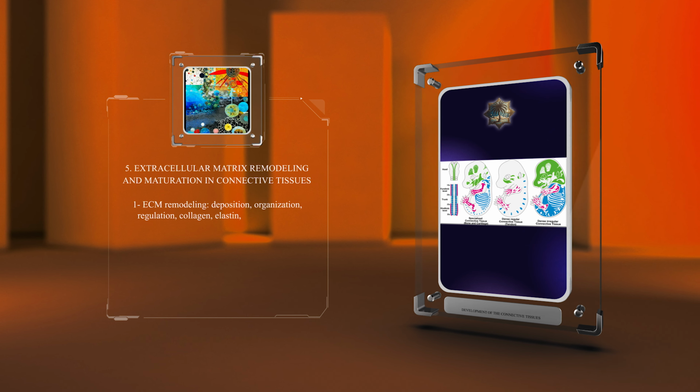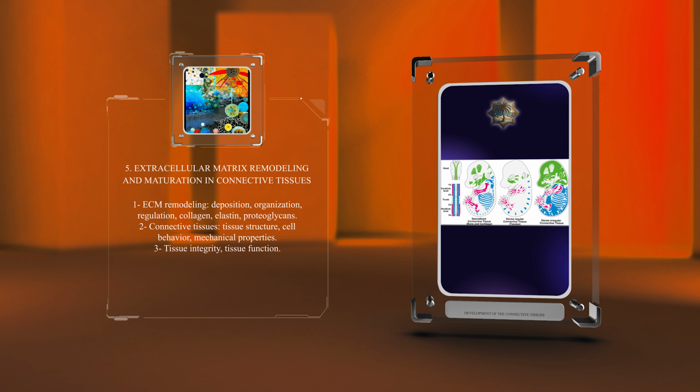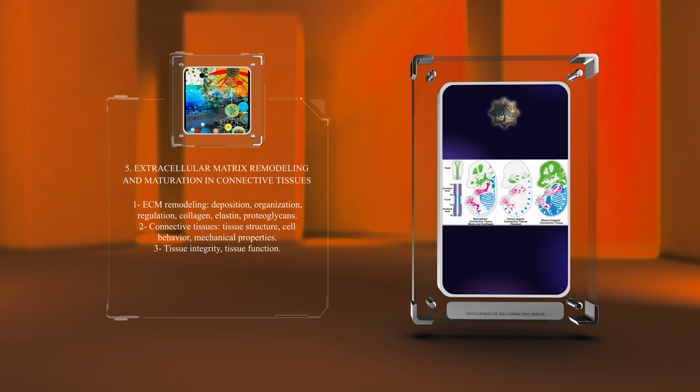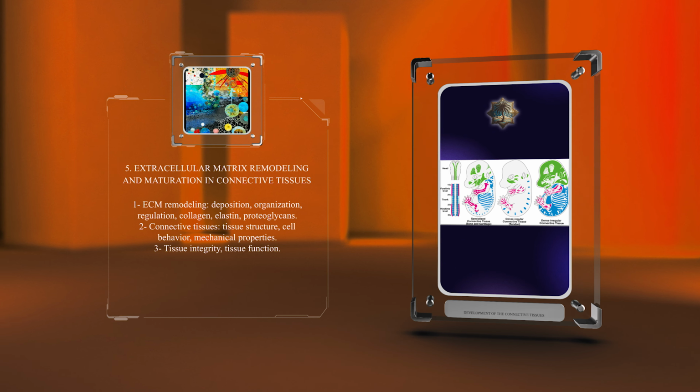In summary, ECM remodeling in connective tissues involves the deposition, organization, and regulation of ECM components like collagen, elastin, and proteoglycans. This process influences tissue structure, cell behavior, and mechanical properties, ensuring tissue integrity and function.